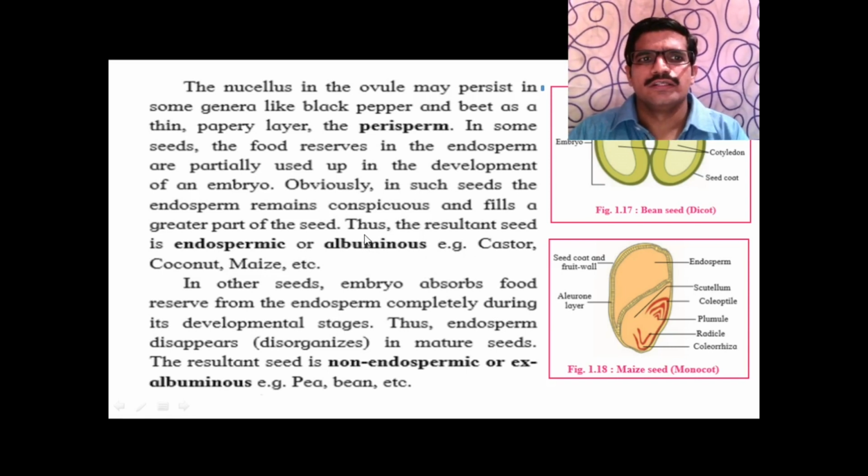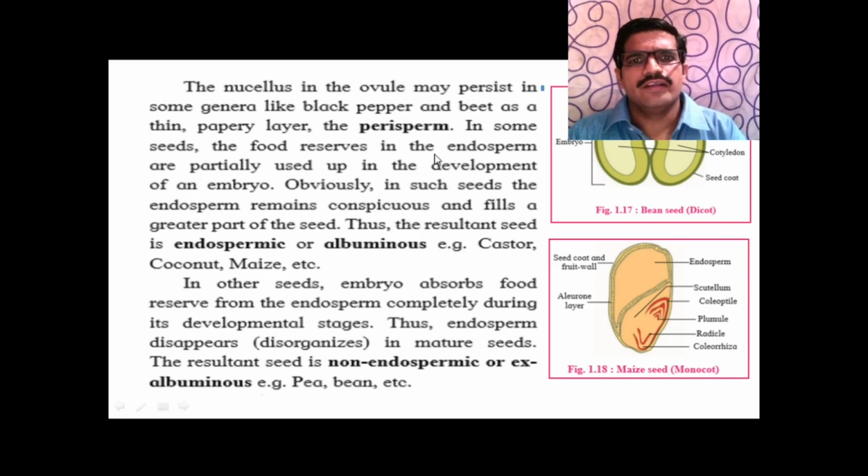So the nucellus in the ovule, you know that in the structure of the ovule, it consists of the nucellus and embryo sac. The embryo sac is covered with the nucellus. The nucellus is a parenchymatous tissue, and in some plants this nucellus may persist in genera like black pepper or beet, as a papery layer known as perisperm.